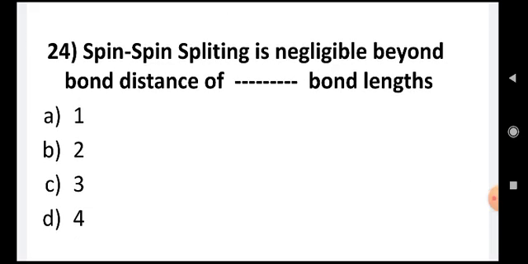Spin-spin splitting is negligible beyond a bond distance of dash bond lengths: 1, 2, 3 and 4. Up to a bond distance of 3 bond lengths, spin-spin splitting will be there, but beyond 3 bond lengths you'll get negligible spin-spin splitting. So the correct answer is 3, C.